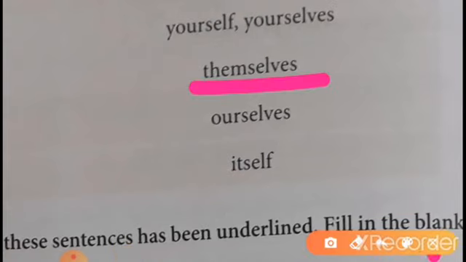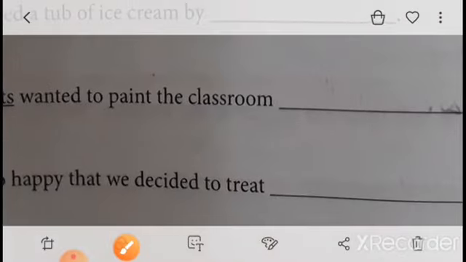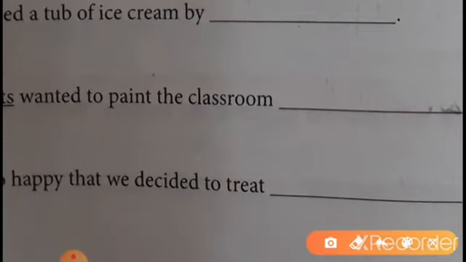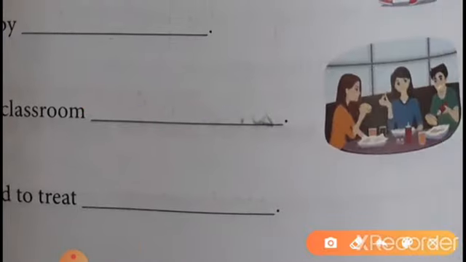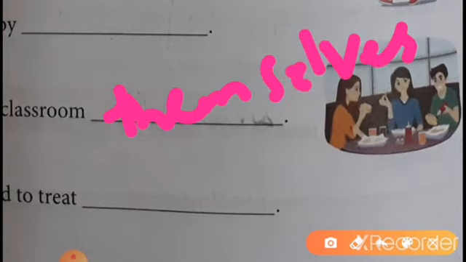So the students wanted to paint the classroom themselves. It is plural. So write the spelling of themselves here: T-H-E-M-S-E-L-V-E-S, themselves.